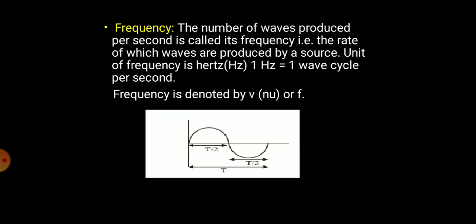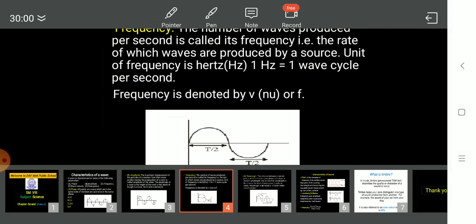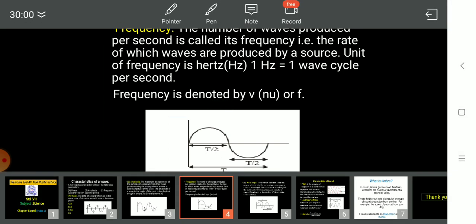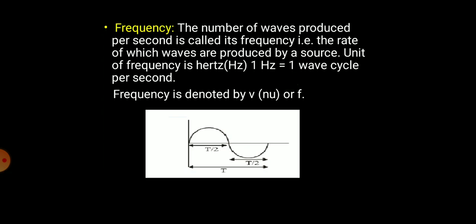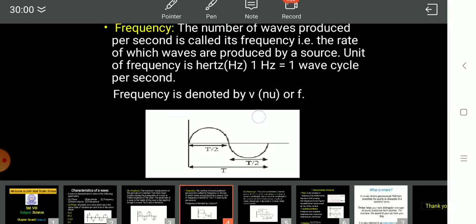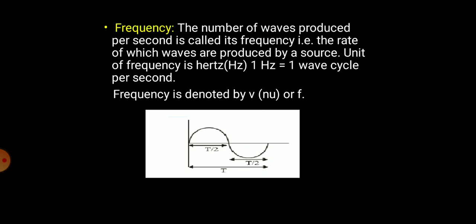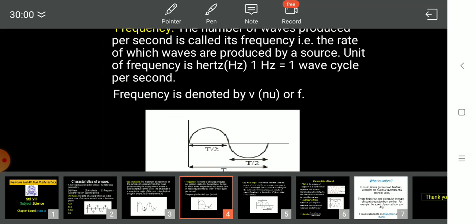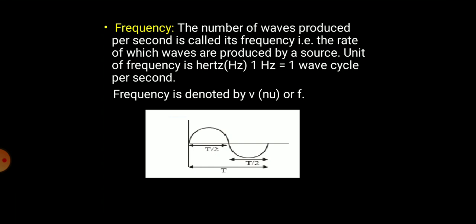Now, frequency is denoted by the symbol V or F, or it is even denoted by nu. More precisely, we don't use V for frequency, we use nu. It is written like this, a nu, which is pronounced as nu, or you can even say F. F stands for frequency.